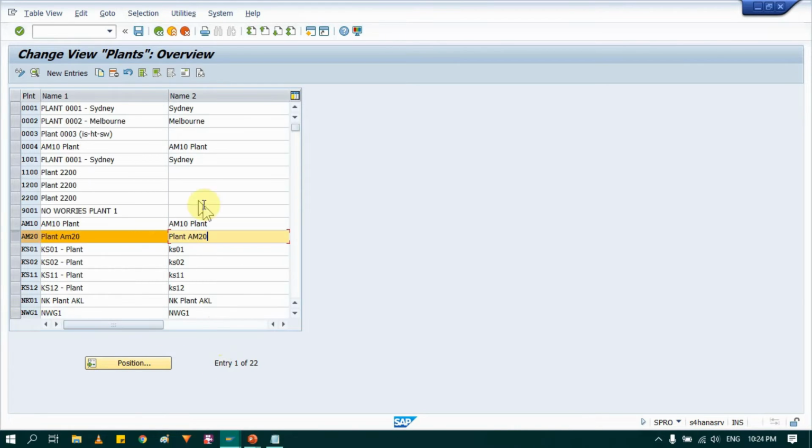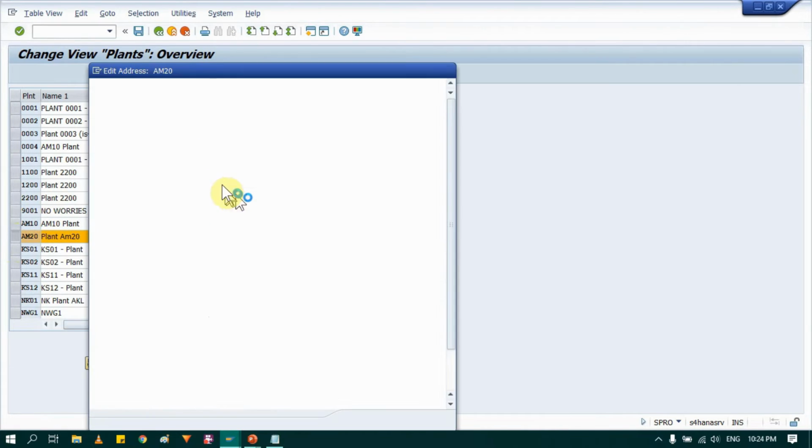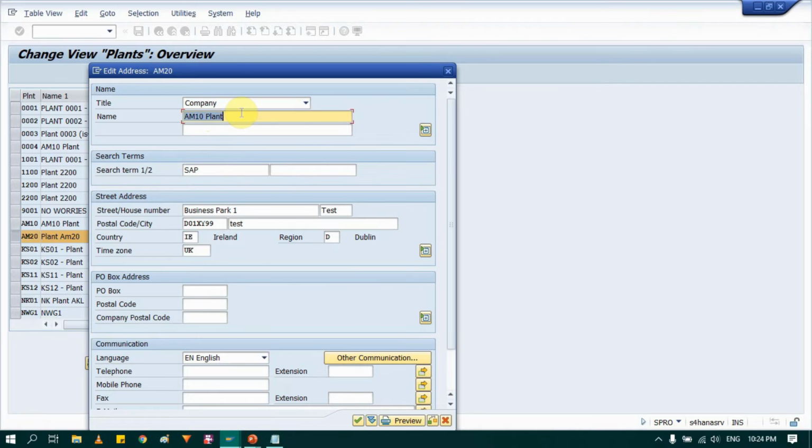Once you maintain this name 1, name 2, select this and again go into address data and maintain a different address for this as well. Whatever address is appropriate, I'm maintaining that.